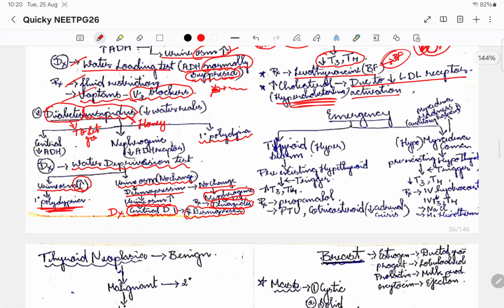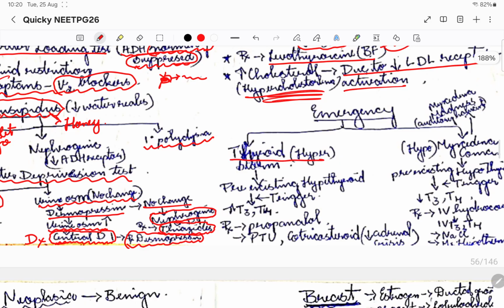The two emergency cases with respect to hyperthyroidism and hypothyroidism we'll discuss. One is thyroid storm, which is an emergency case of hyperthyroidism, whereas myxedema coma is the emergency case of hypothyroidism. So let us see what happens.